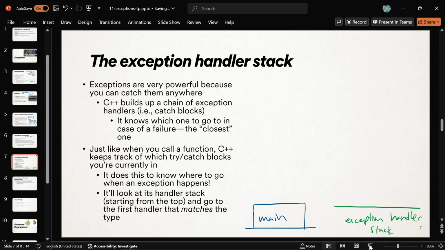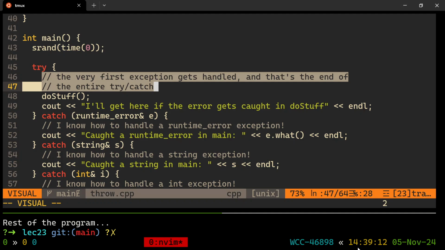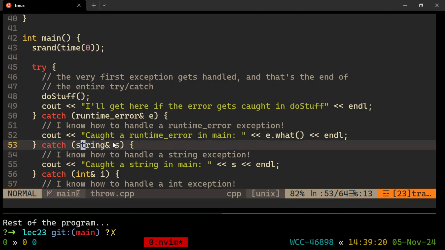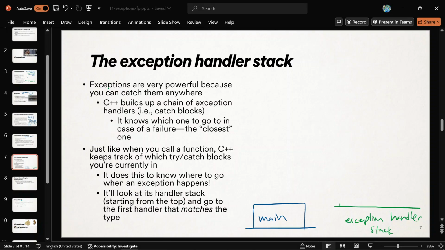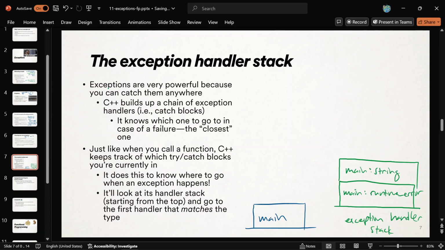This is technically what's going on under the hood too. We're in a try-catch, and it saves for later: I know how to catch a runtime error right now, a string or an int inside of here. It remembers that. It's saying, all right, I'm in main. Main knows how to catch a runtime error. Main knows how to catch a string and an int. It's adding all that to its exception handler stack if you need it. Go here. Here's where the bodies are.